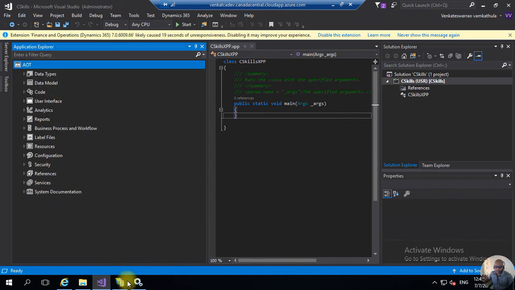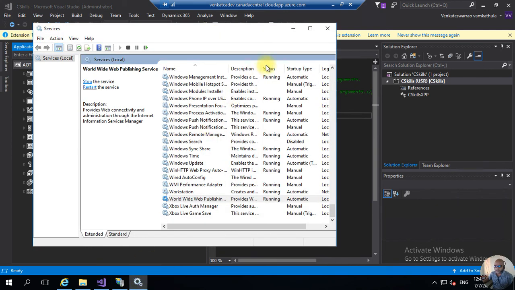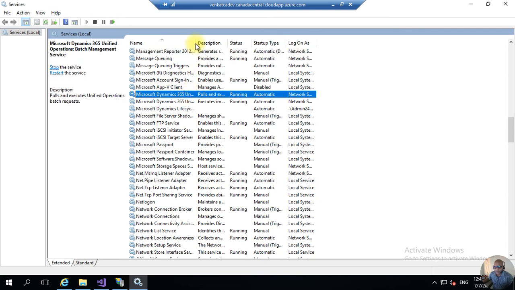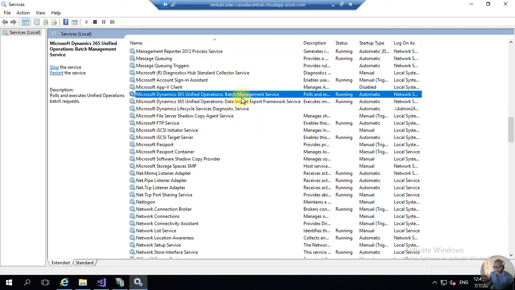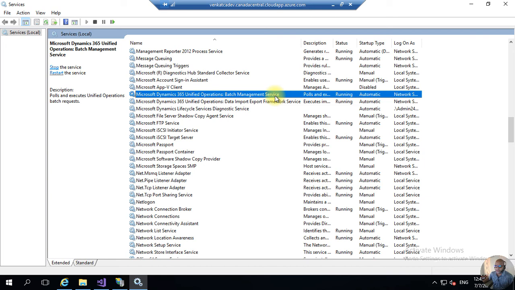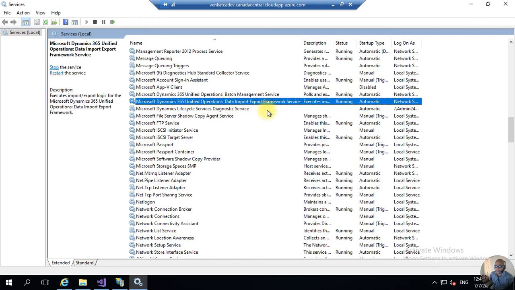Next one, here we go to the services. In the services we have two kinds of services. Majorly we'll use one is the batch management service, another one is the data import export framework service. Okay, if you are scheduling any batch job, this service must be in running state. And if you are using data entities related work, this service should be in running state.